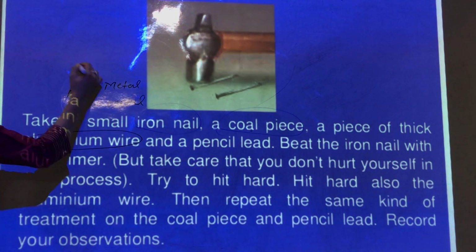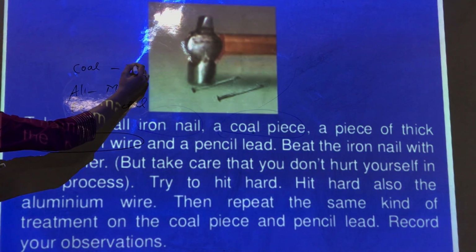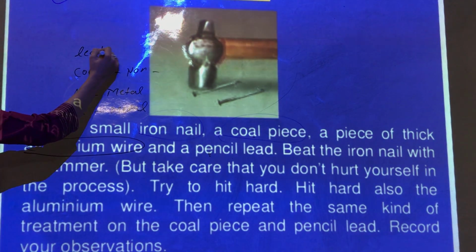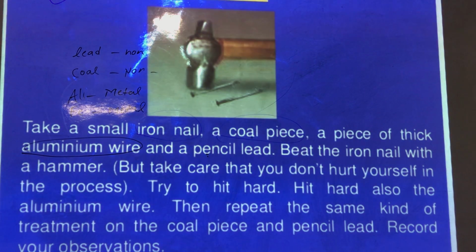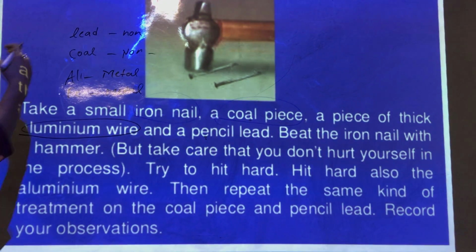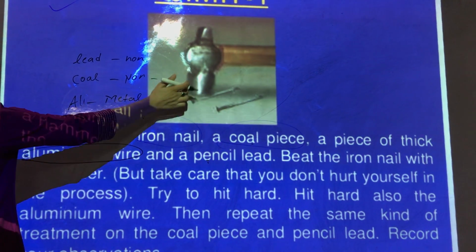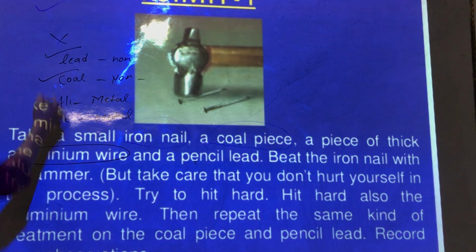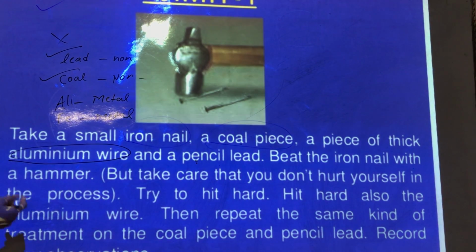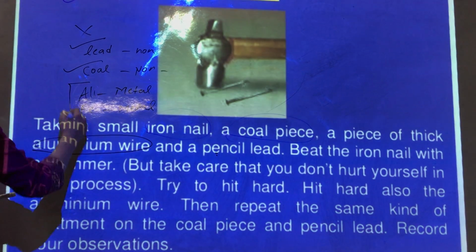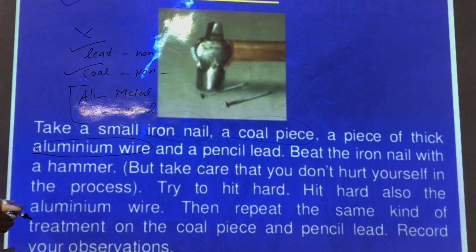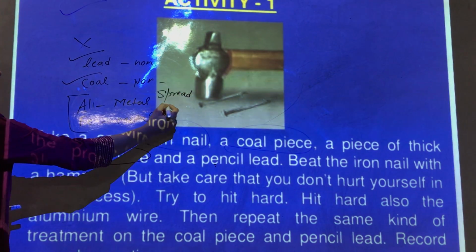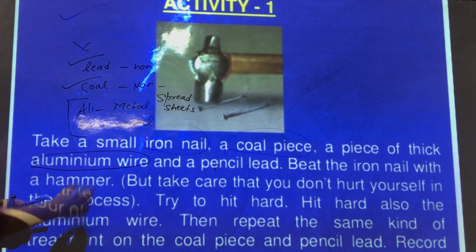So if you take coal, coal is a non-metal. Using a type of hammer, you will notice that lead and coal actually break. They break into pieces when they are beaten with the hammer, whereas aluminium and the other metal, iron, spread into sheets if they are beaten very hard with the hammer. So this is what we observe.